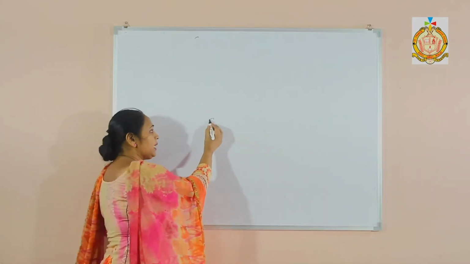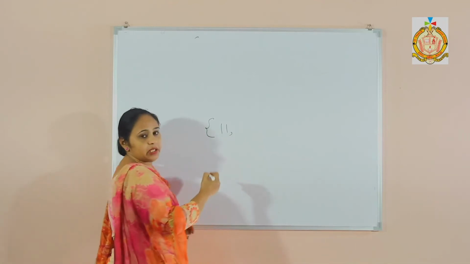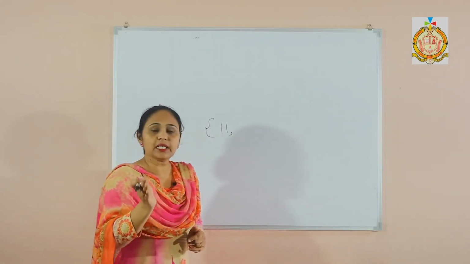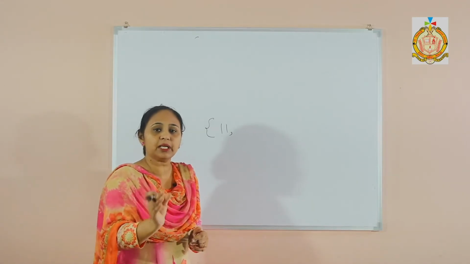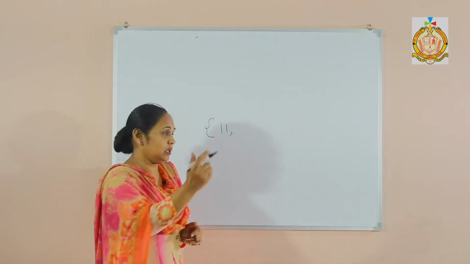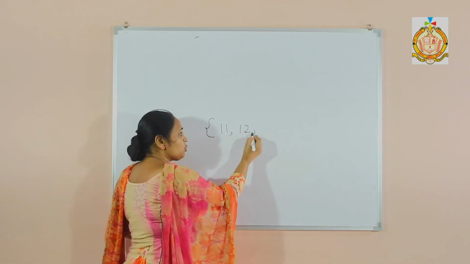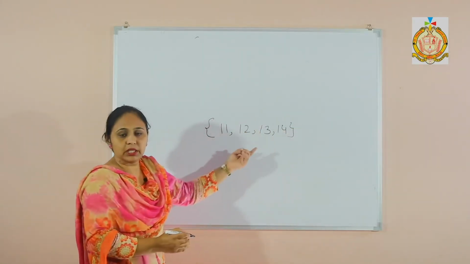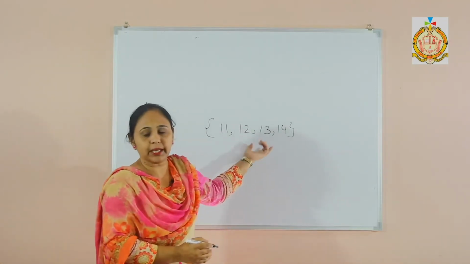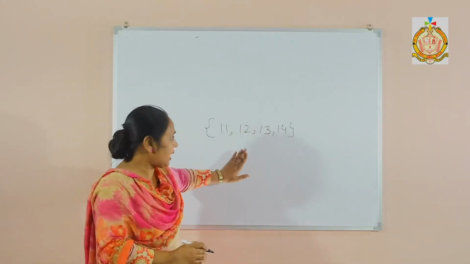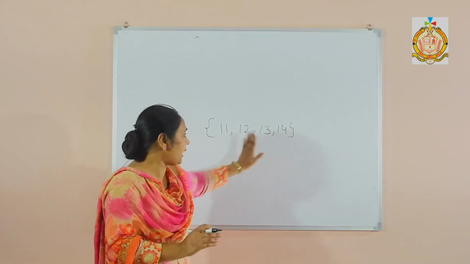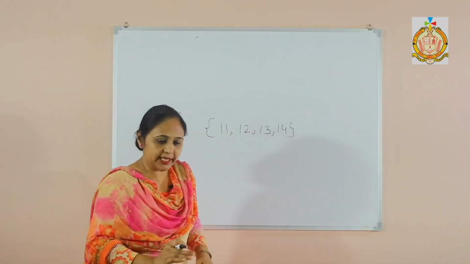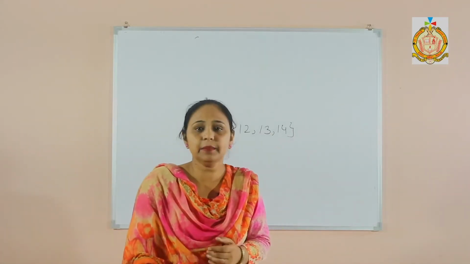11. That means my set will start from 11. And it says less than 15, not equal to 15. That means I have to take only numbers that are less than 15. I will go 11, 12, 13, 14 and the set will be over. This is my roster form. That means the statement is given and I have to show that statement as a set. Clear? Next one is set builder form.